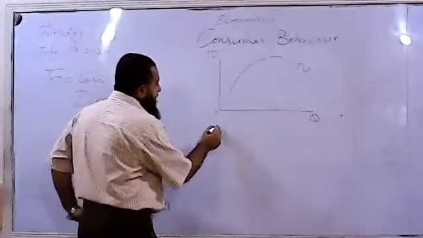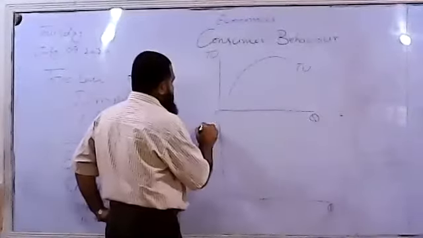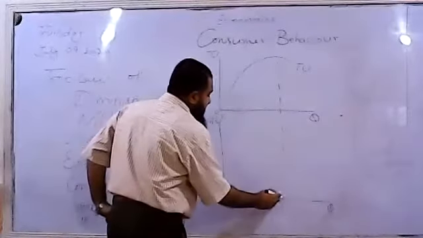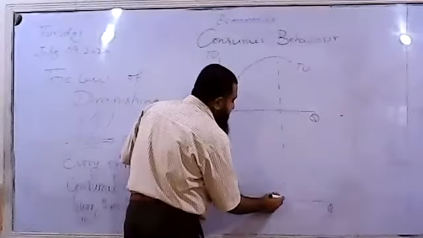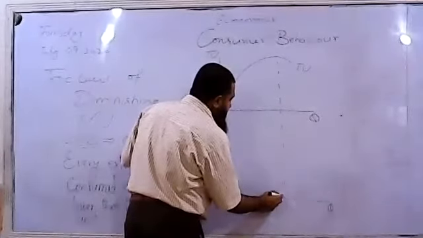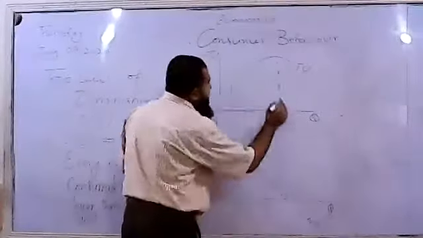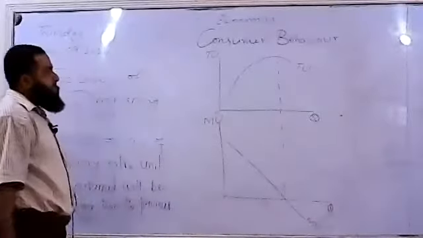Now, can I draw the marginal utility in the lower diagram? Here, when total utility is maximum, marginal utility is 0. And after this, when total utility starts declining, marginal utility will become negative.